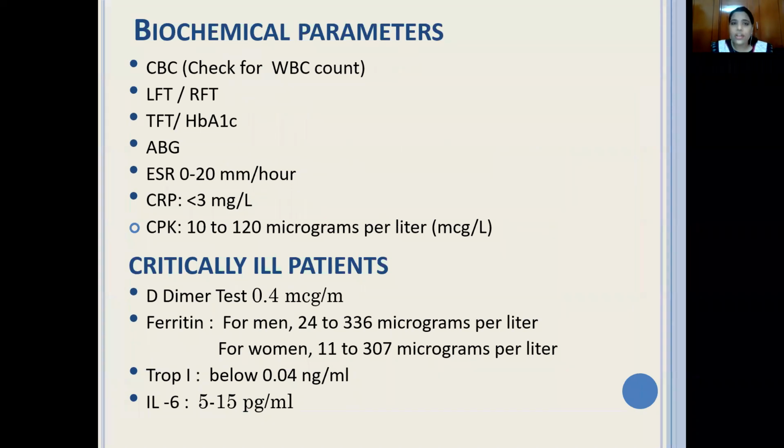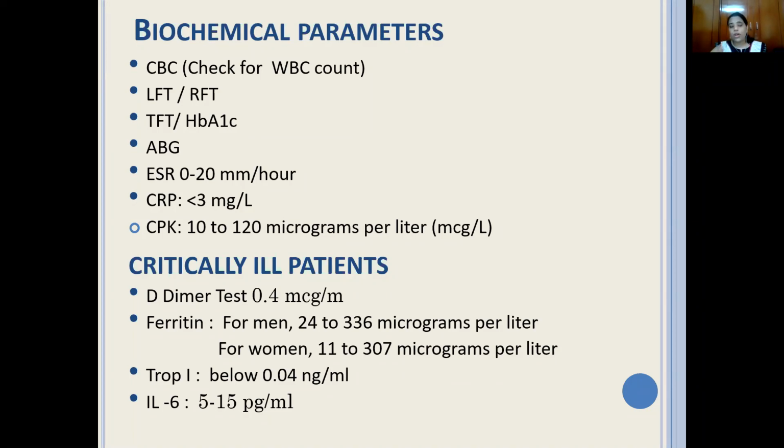So some of the biochemical parameters that we may come across, CBC. Here we can see that CBC actually checks for the WBC count. As I said, low WBC count is one of the key factors that we see in COVID. So therefore, just have a look at the WBC count. Sometimes if the patient is in sepsis, the count can go high also. If the patient is in multi-organ dysfunction syndrome, the liver function test can be deranged. The renal function test also can be deranged if there is renal involvement or acute kidney injury. Okay, if the patient is diabetic, check for the HbA1c, thyroid, TFT.